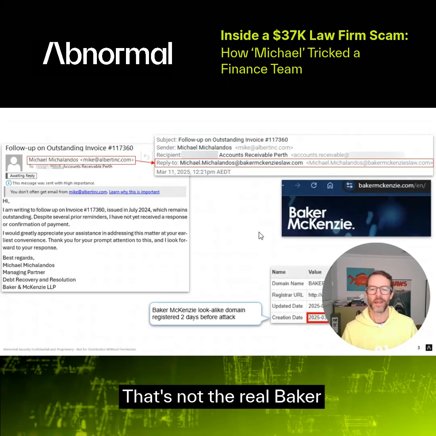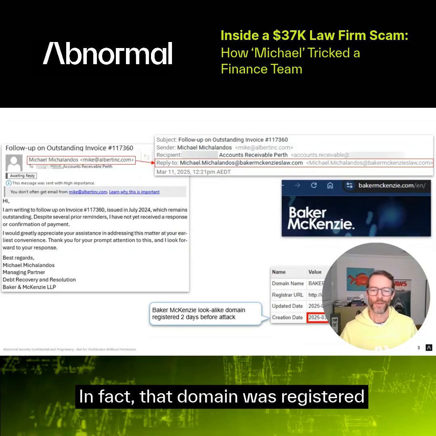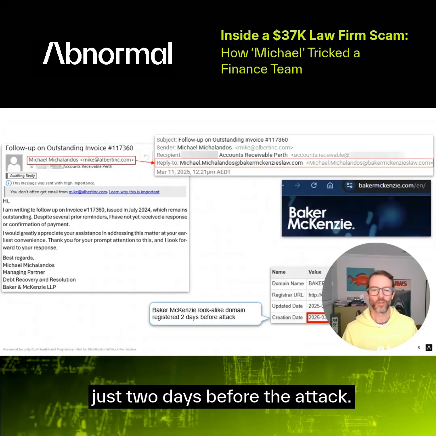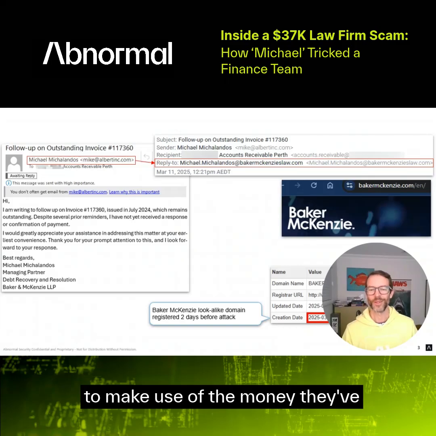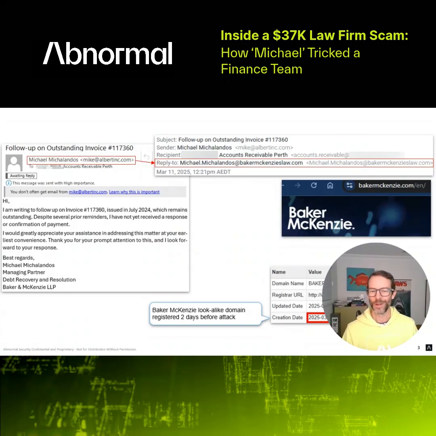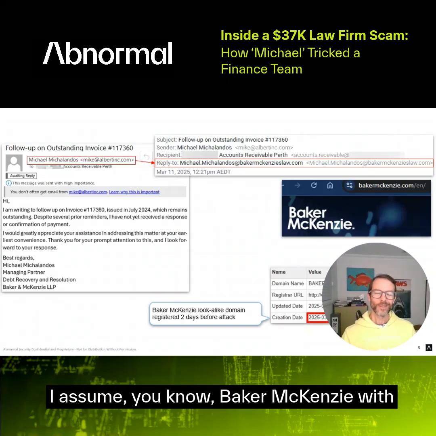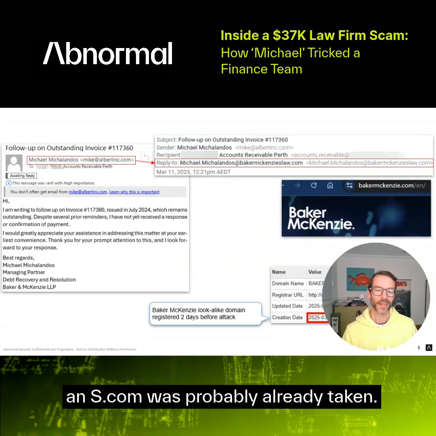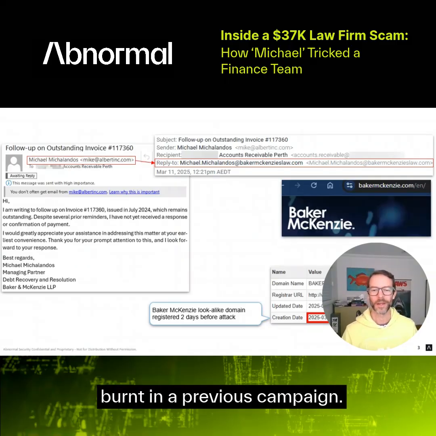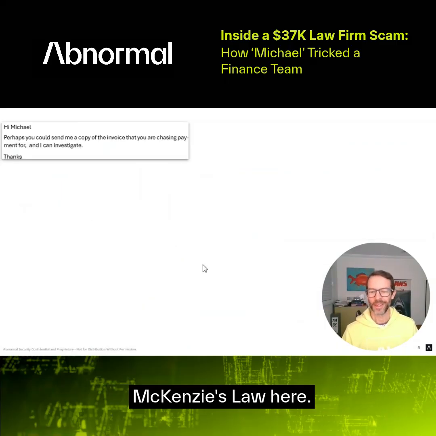That's not the real Baker McKenzie domain. In fact, that domain was registered just 2 days before the attack. So clearly the threat actor wants to make use of the money they've just spent on that domain. And I assume Baker McKenzie's with an S.com was probably already taken. It's probably already been burnt in a previous campaign. So they've gone with Baker McKenzie's Law here.